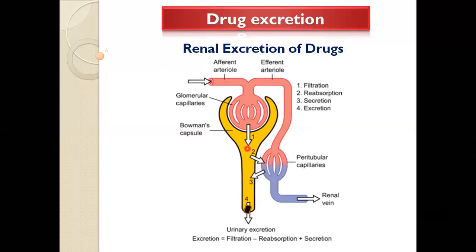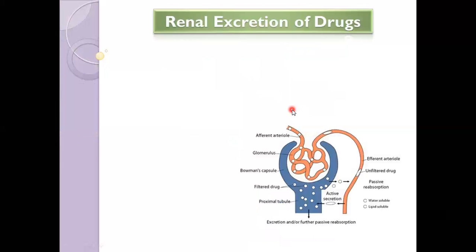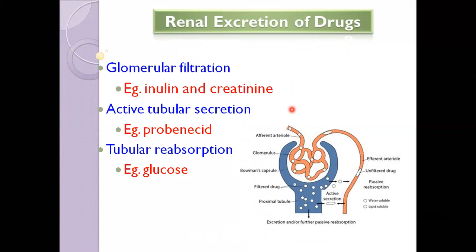We can see in the slide there is a formula for excretion: filtration minus reabsorption plus secretion. That is the total excretion, which shows how much quantity is filtered, minus how much quantity is reabsorbed, plus how much quantity is secreted through active secretion. It is also called active secretion at this point. These are the various drugs which are filtered or actively secreted by various steps.